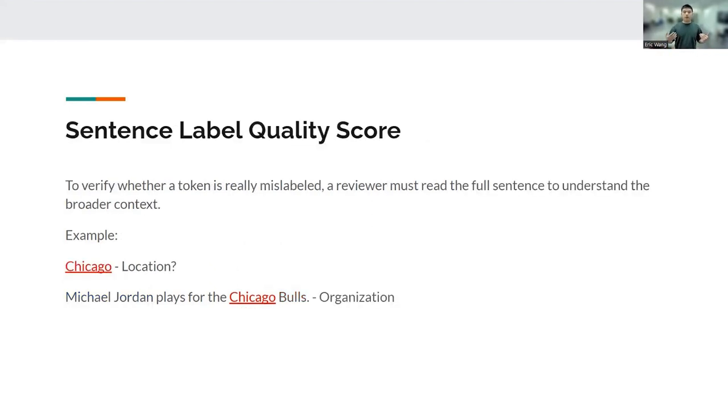To verify whether a token is really mislabeled, a reviewer must read the entire sentence to understand the broader context. Using the previous example, if we're given the word Chicago, the intuition would be that Chicago is a location. But if you're given the entire sentence, it becomes clear that Chicago is referring to a part of Chicago Bulls, which is an organization.